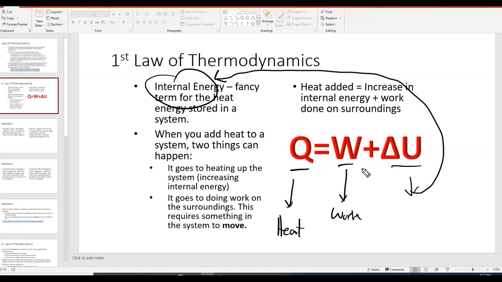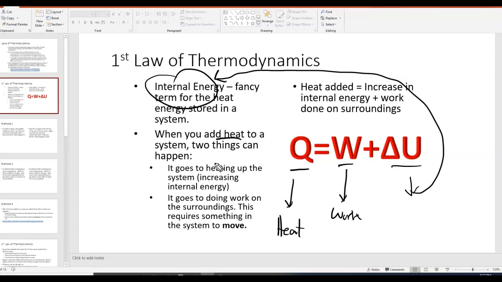Now, what does that mean? Here's what that means. When you add heat to a system, remember that's Q, that heat can go to one of 2 places. Either it can be absorbed by the system, that's the delta U, or it can go to doing work on the surroundings, meaning it can cause something to move. Let me give you an example.